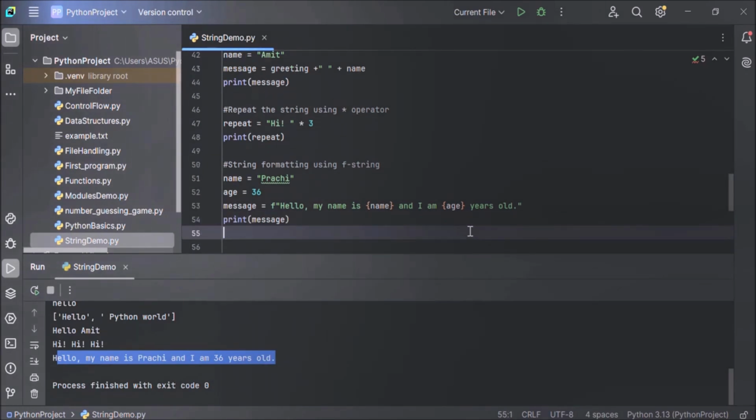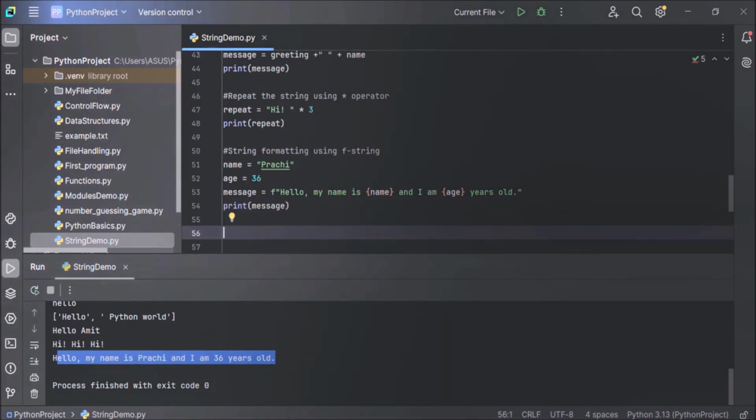Now next is the len function. In case you want to know how long a string is, you can use the len function, L-E-N, len function. The len function returns the number of characters in the string. Now let's see how to use it. Len function returns the number of characters in a string.